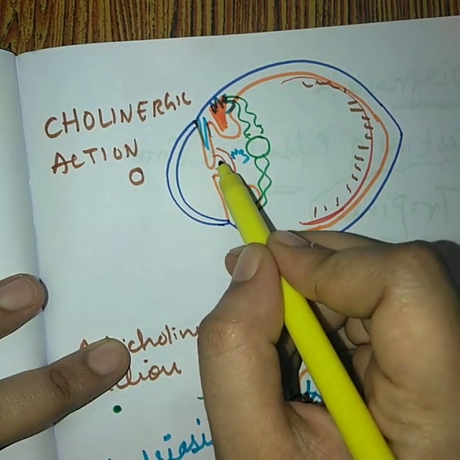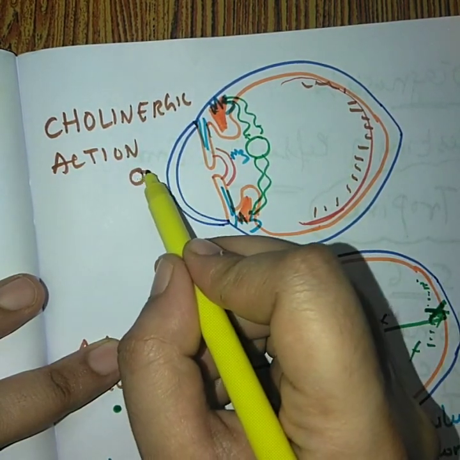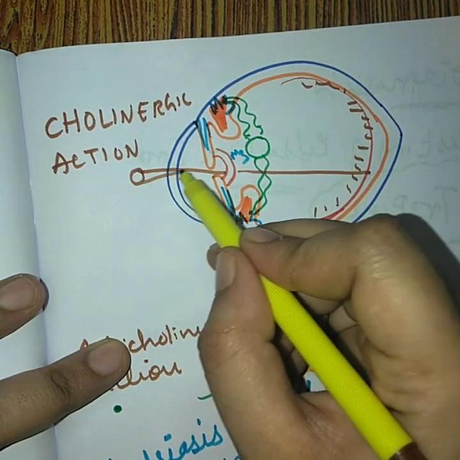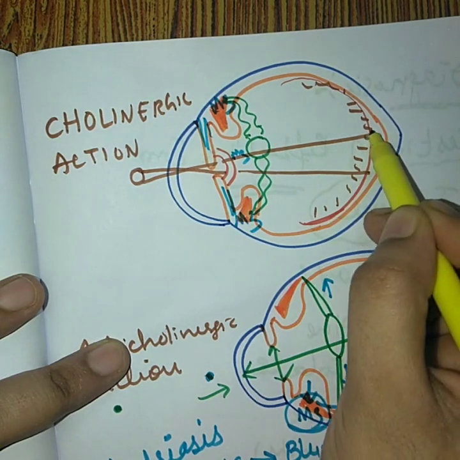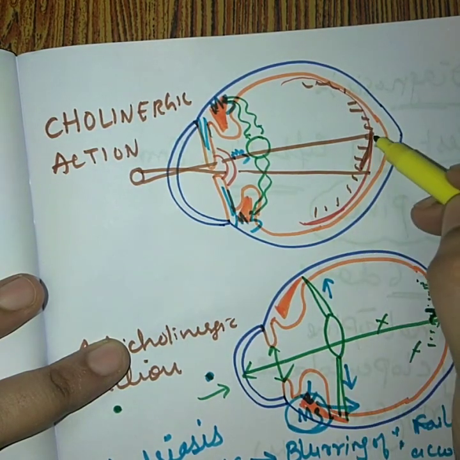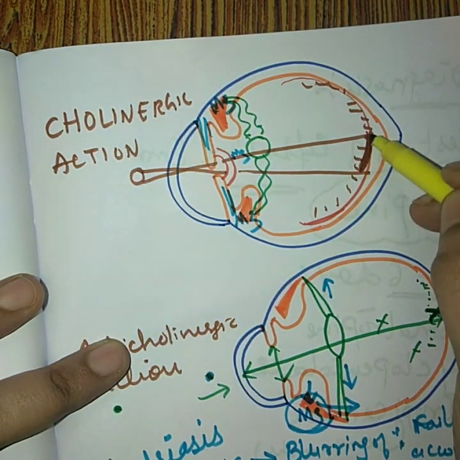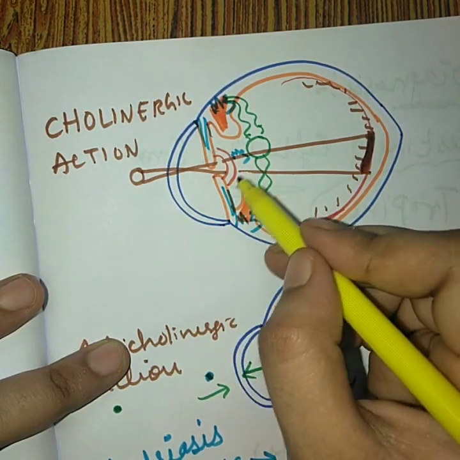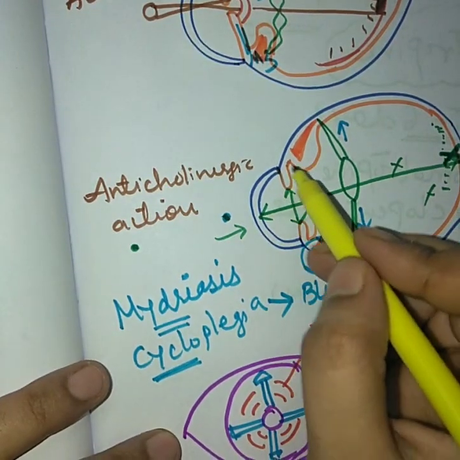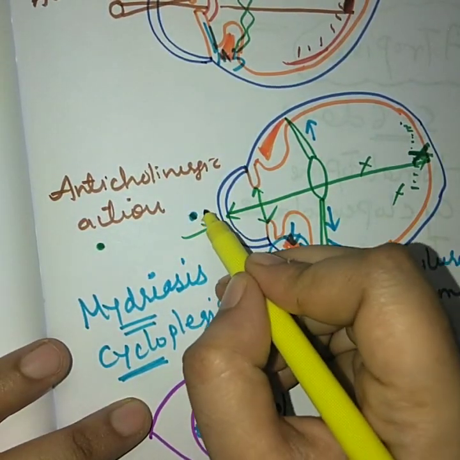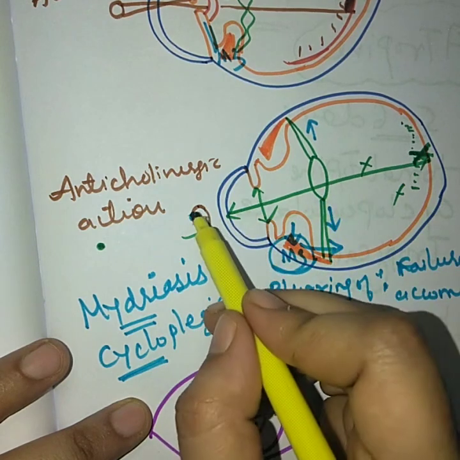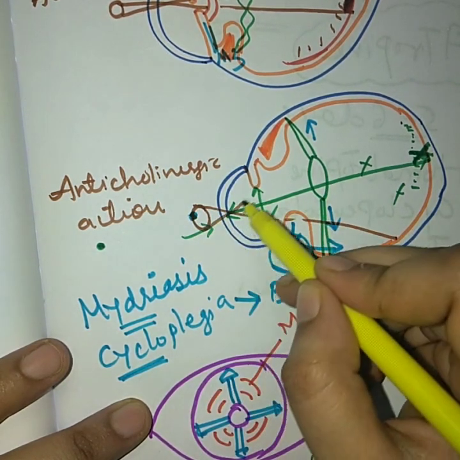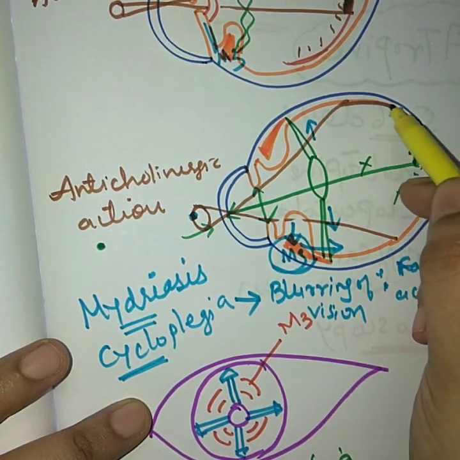If the eye is under miotic condition, only this much amount of light will be falling on the retina. So only this much of the retina we can diagnose when the eye is under miosis. Now when the eye is under mydriatic condition and we are doing retinoscopy, we are able to focus on this much huge area of the retina.